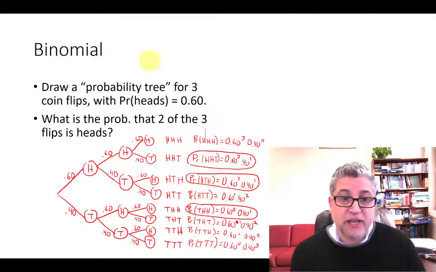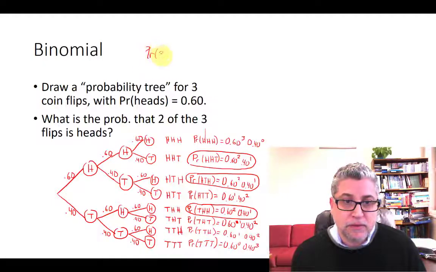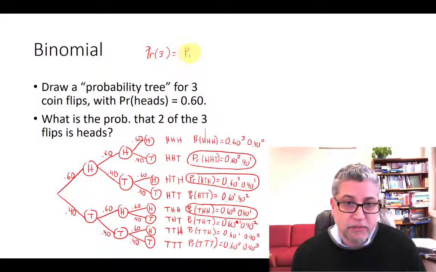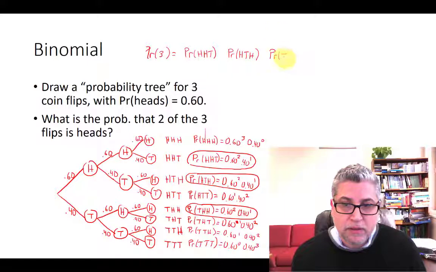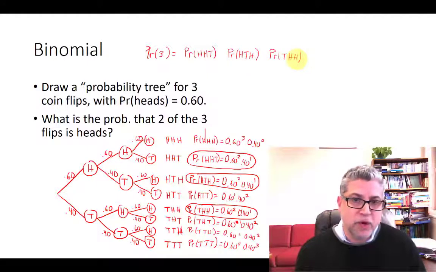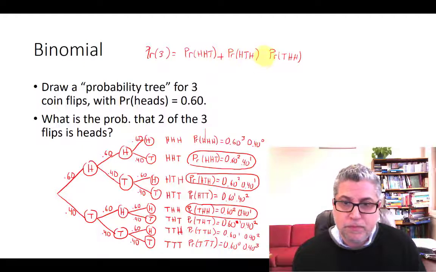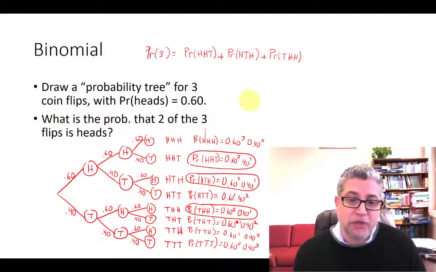So the probability of getting 2 heads really could have happened one of 3 different ways. It could have been this way, or it could have been heads, tails, heads, or it could have been this way. Any one of those 3 ways works. So since I said the word "or" there, that should be your tip-off that we're looking at an addition rule. So we just need to add up those probabilities.